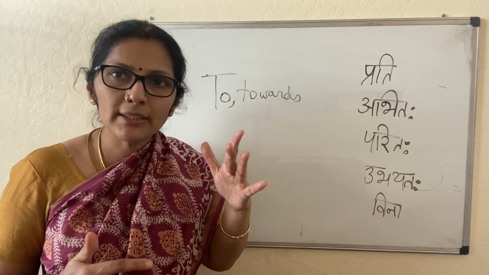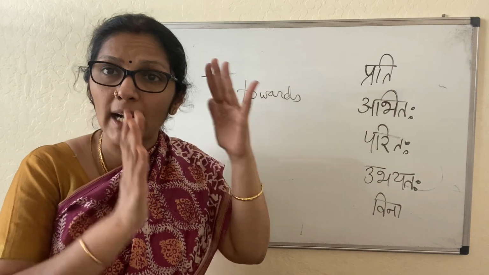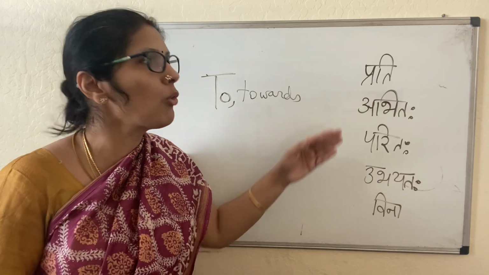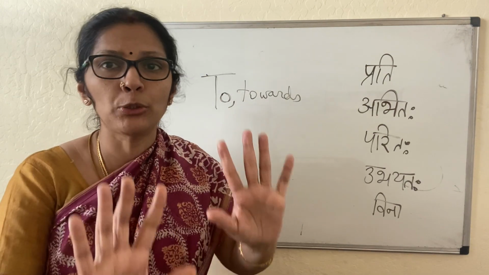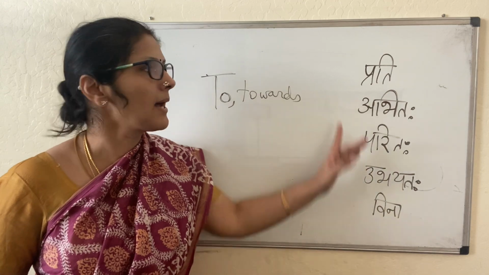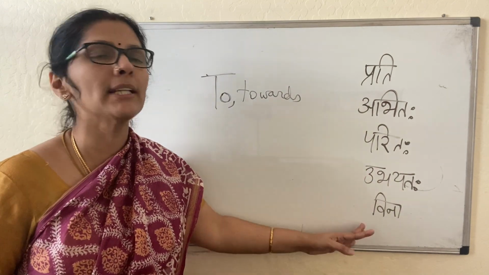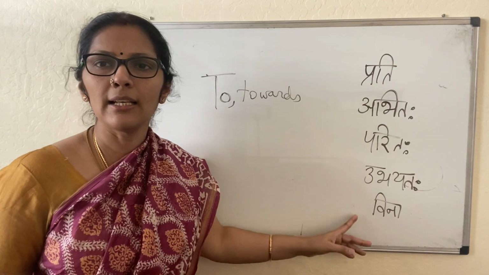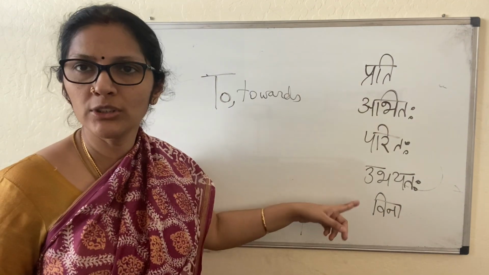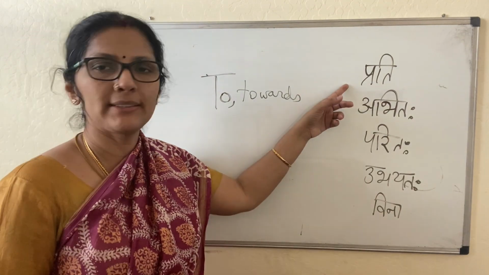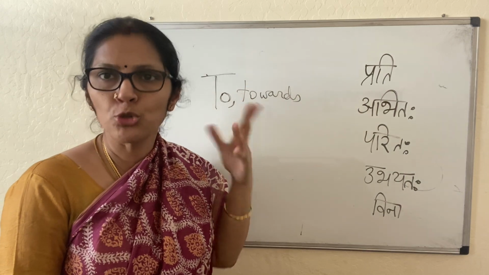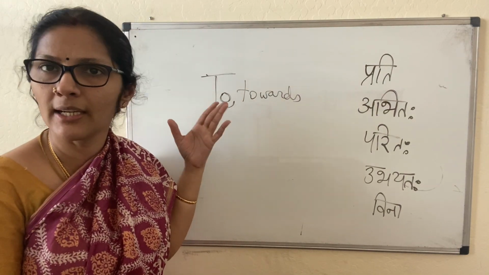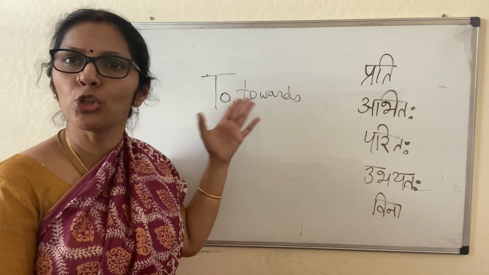For each Vibhakti there are a set of Avyayas that go with that particular Vibhakti. So Dvitiya Vibhakti we covered in the previous video. So what are the Avyayas that go with Dvitiya Vibhakti? These are the Avyayas: Prati, Abhitaha, Paritaha, Ubhayataha, Vina. Whenever they are used, we have to use them with Dvitiya Vibhakti only. So prati means towards. Already the prepositional meaning that Dvitiya Vibhakti gives is to, towards.